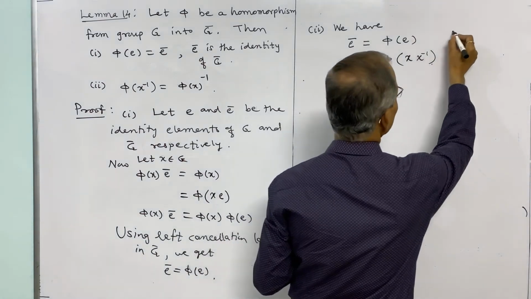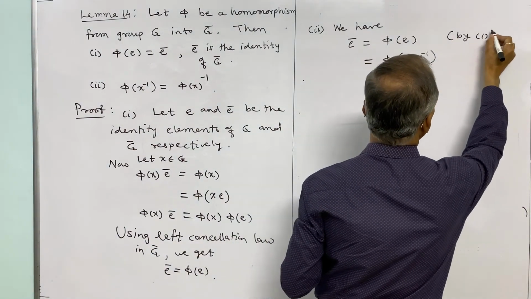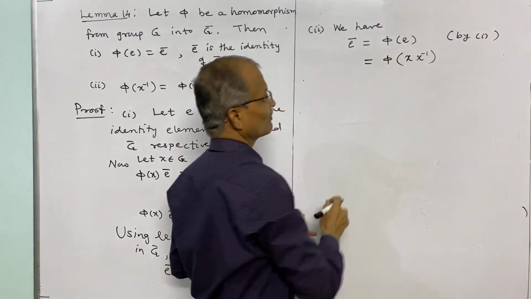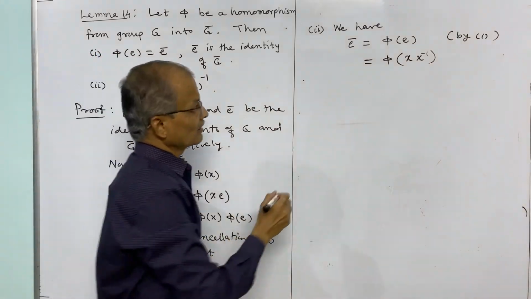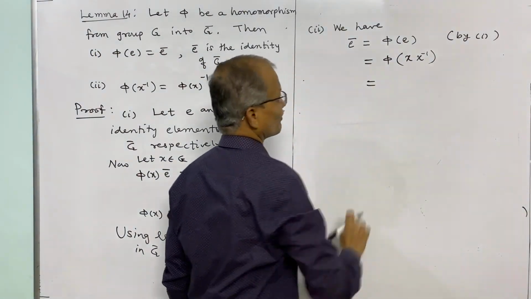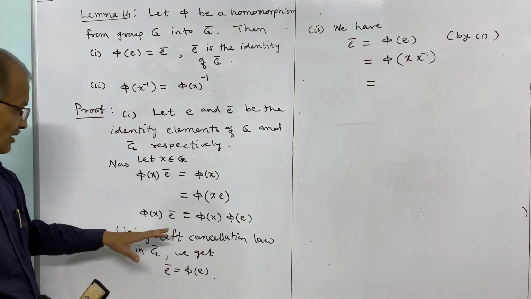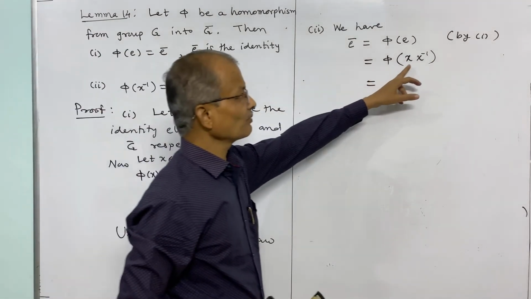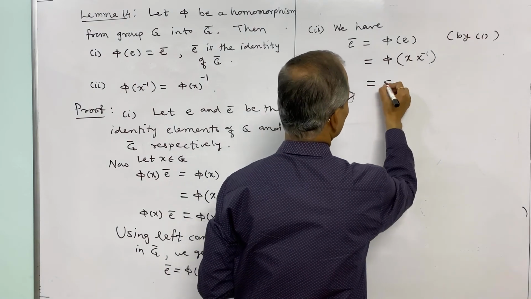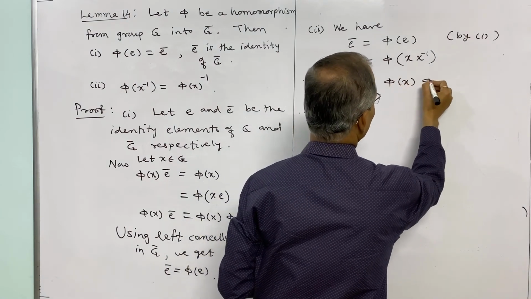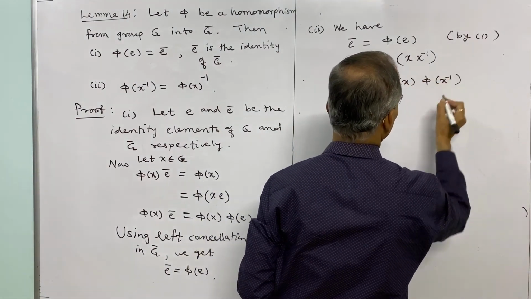And now use the multiplicative property of homomorphism. So this is written as phi of x into phi of x inverse.